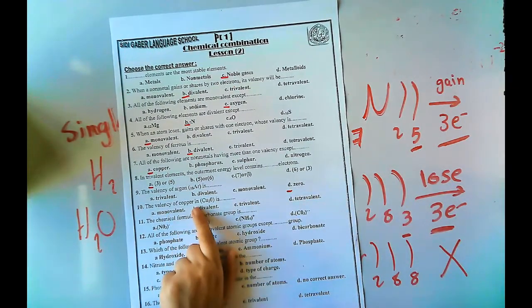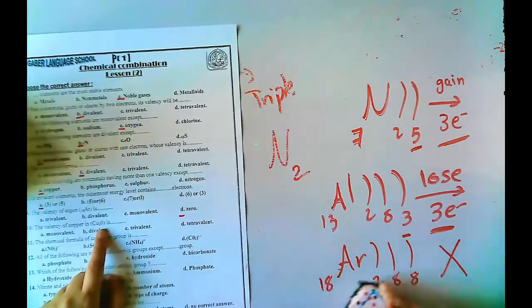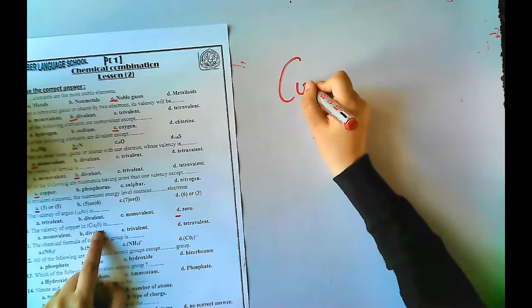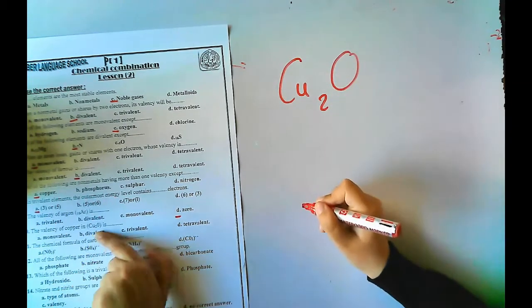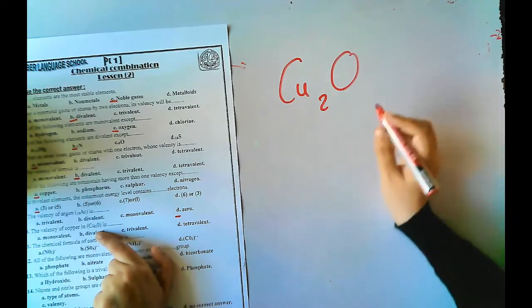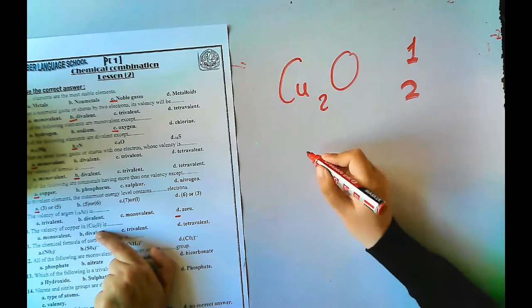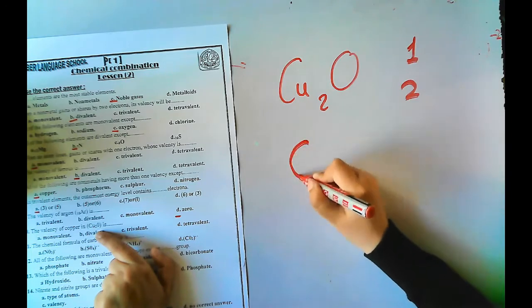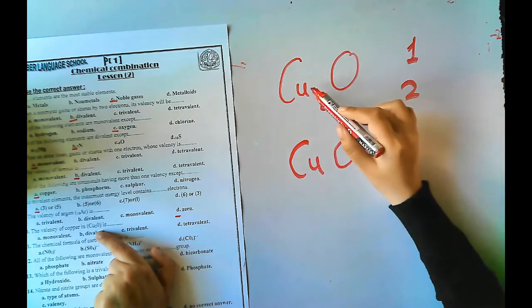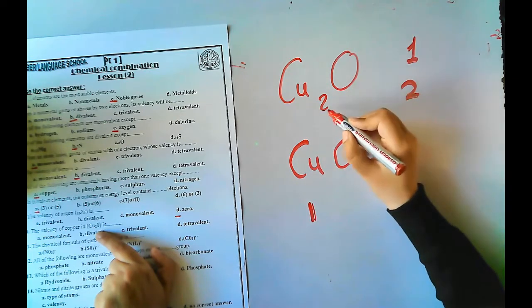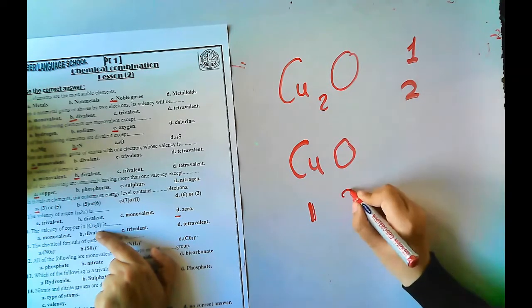The valency of copper in Cu2O. طب نشوف كده. Cu2O. طيب copper valency may be monovalent or divalent. طب نشوف كده، اهو نرجع كده، مش احنا بنعمل اكس CuO. الCu دي هتاخد الايه؟ ال1 اللي عند الاكسجين، والاكسجين it will take its valency which is divalent.